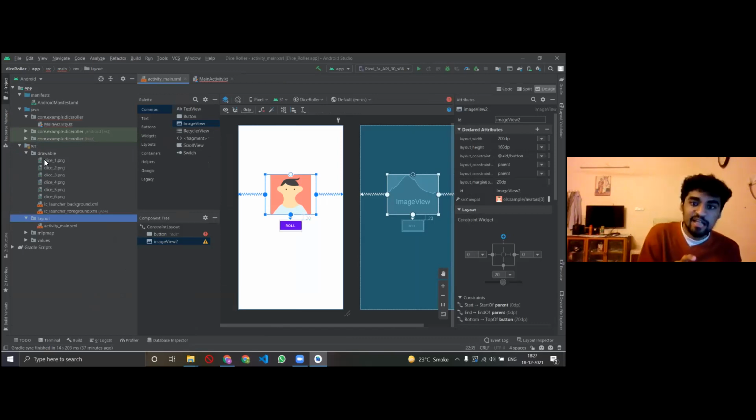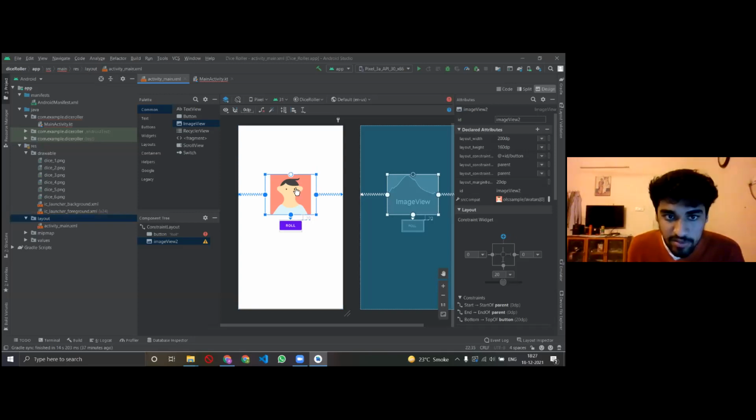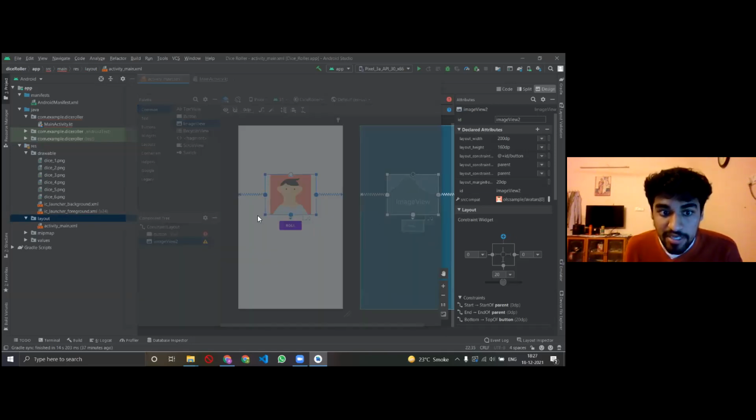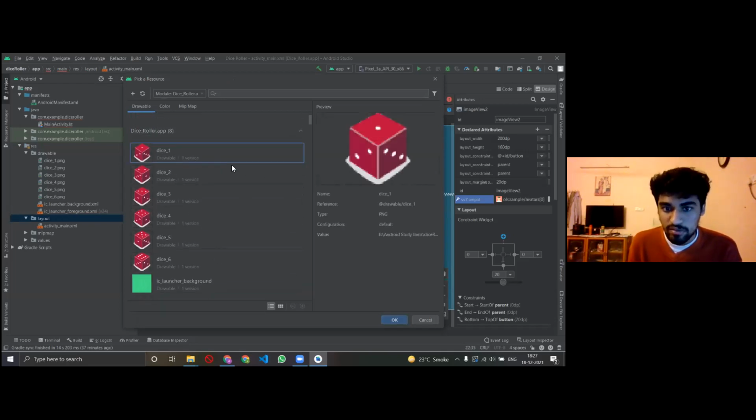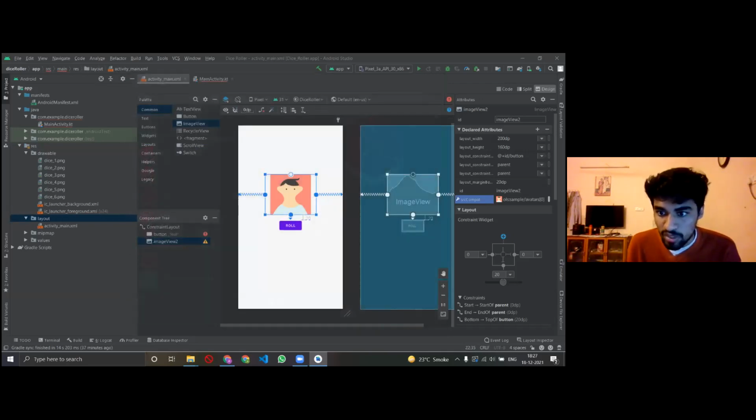Now I want to connect all my images to my app. So how do I do that? First, you select this image. यहाँ पे तो आपने कोई भी एक image डाल दिया था, just for the sake of it, but I want dice images. So I'll just click here, and in the SRC compat part, click on the small image here. If you click on the image, you get an option to select your images. So I'll randomly select any one image, that would work, right?